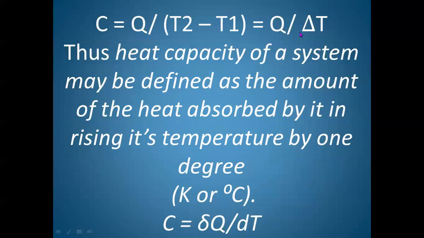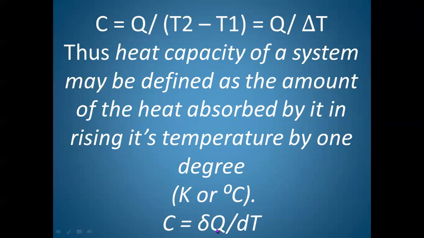So if delta T is 1, or the difference between two temperatures is 1 degree, then it is called heat capacity of a system, and it is given either in Kelvin or in degree centigrade.